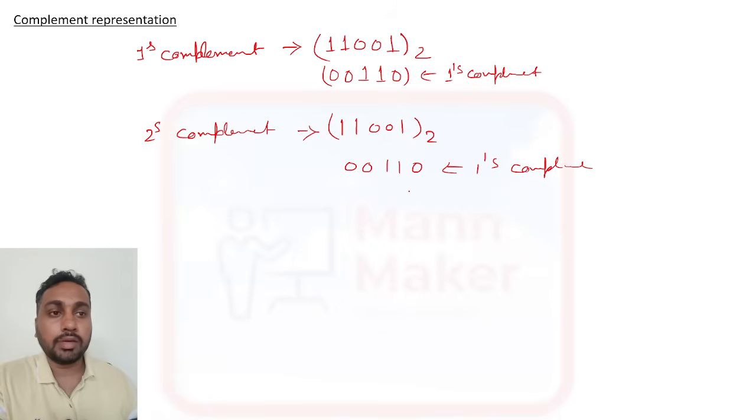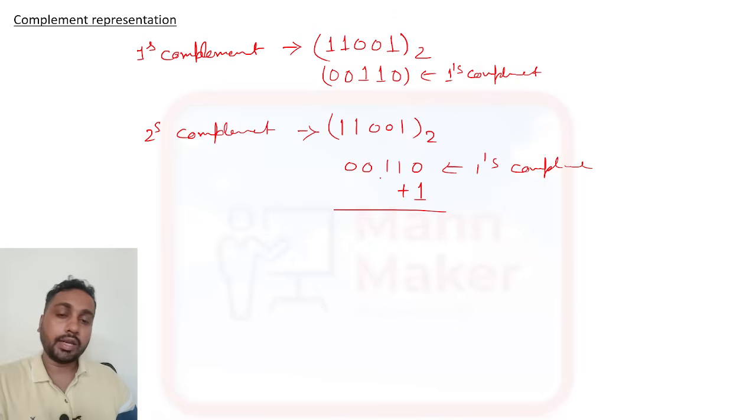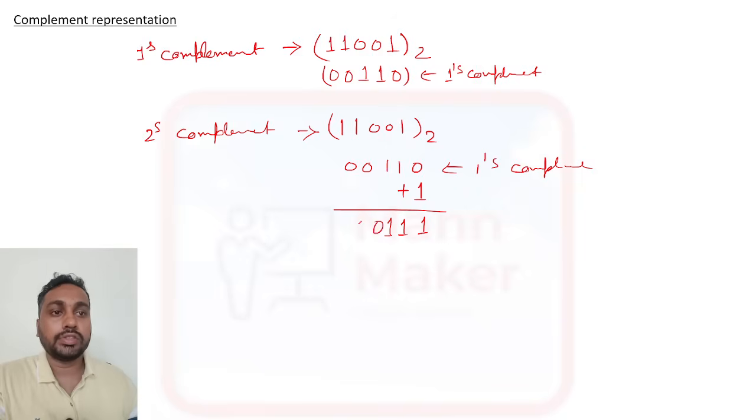Now for two's complement, we need to add 1 to the ones complement. So 0 plus 1 is 1, and here we get 00111... so this is the two's complement representation of the binary number.